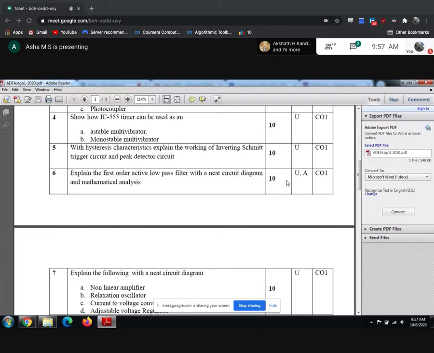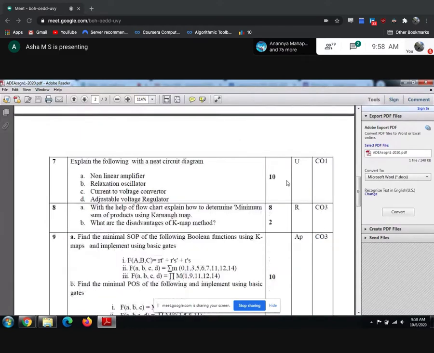So in the examination, what is the chance of the active filters appearing? Hardly 20 to 30%, right? Since we have so many topics in that, in the examination you may just get explain nonlinear amplifier and relaxation oscillator for 10 marks. If I don't cover it in the assignment, some people will not see the syllabus or open the textbook. For such students, how to cover? Because that is the only reason why we have clubbed.